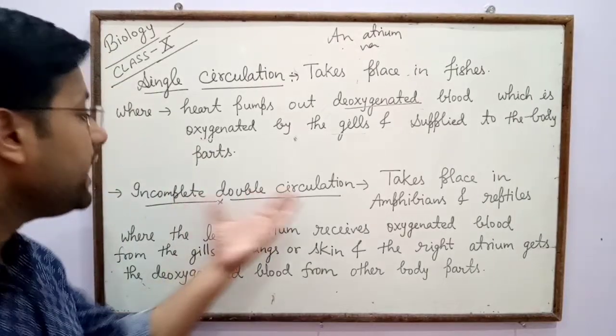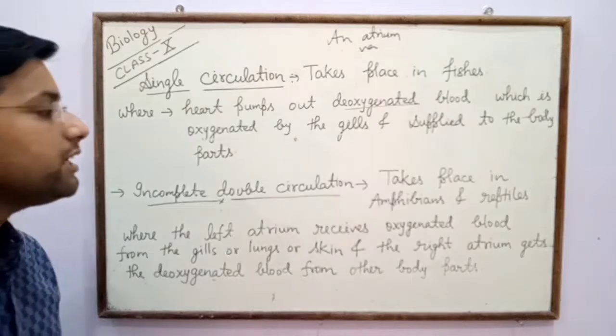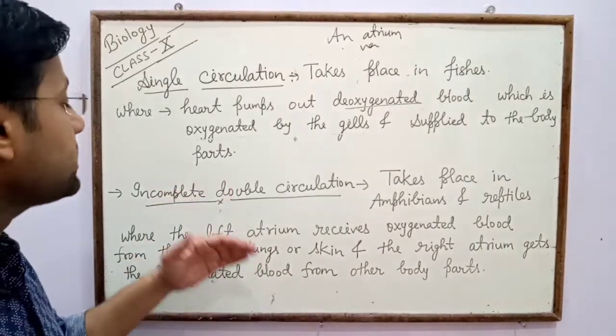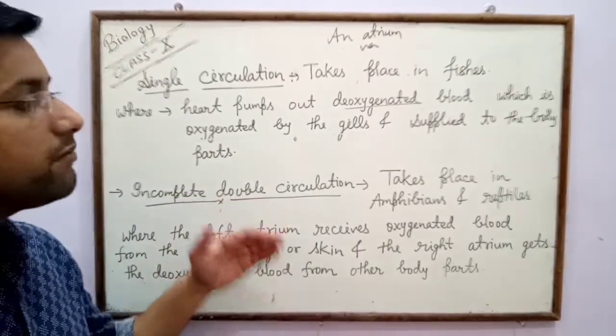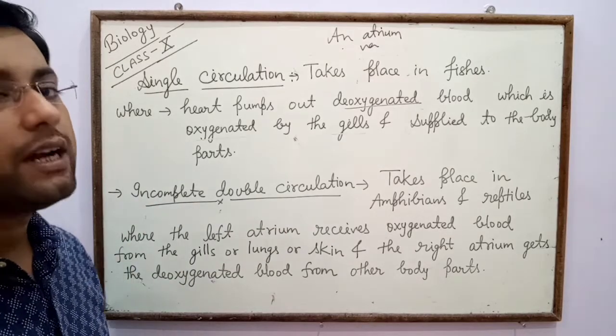In case of incomplete double circulation, why is it called incomplete double circulation? In incomplete double circulation, 2 atria and a single ventricle are present.